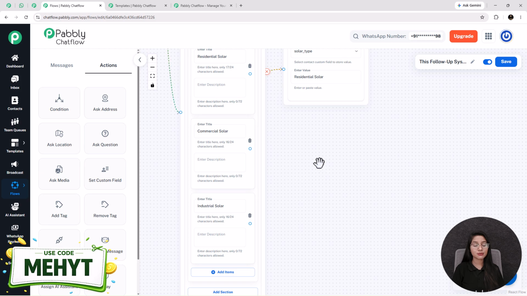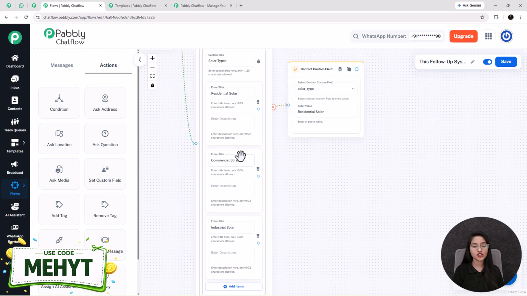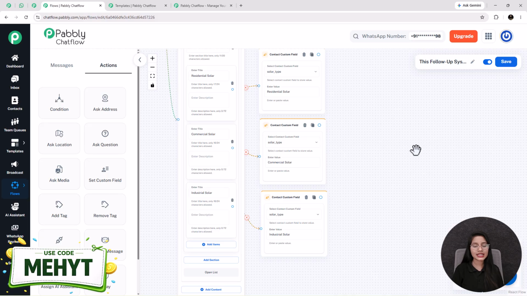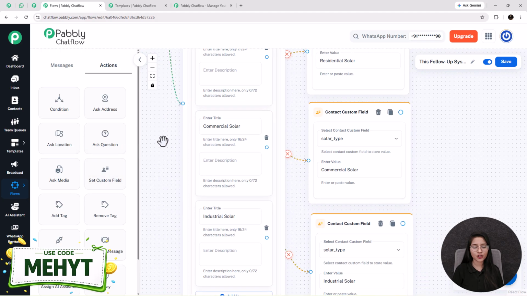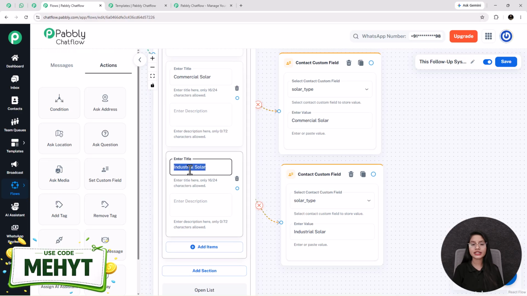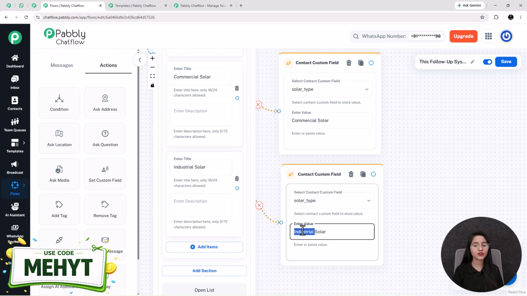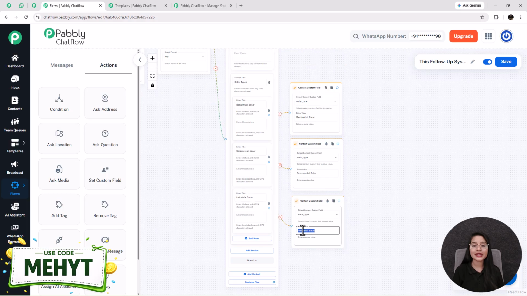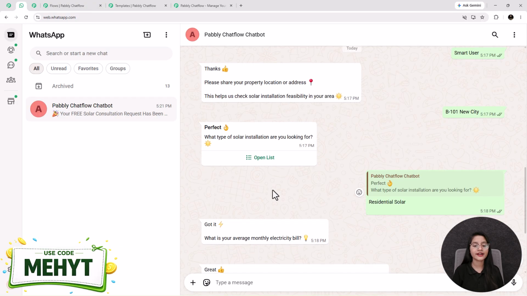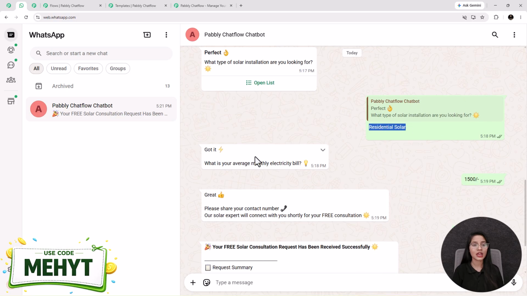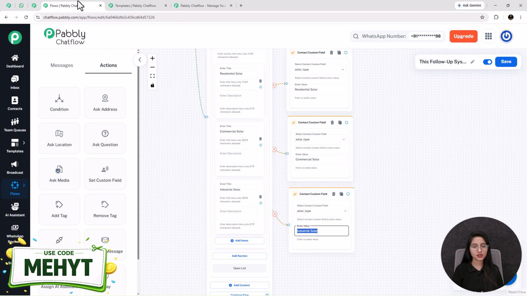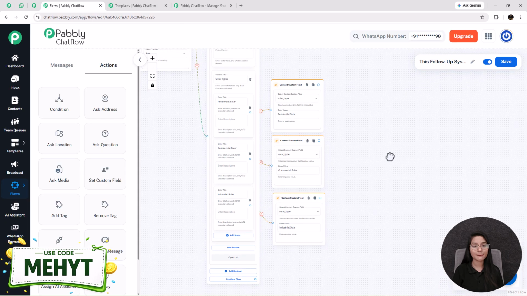Now I am going to set up 2 more contact custom fields, one for each of them. Here I have added, as you can see, the same contact custom field in each of these, but only change the value based on the input that I have entered in this enter title box. You also have to make sure that the input you have entered in the enter title box is the same as what you write in the enter value box. At the end, this will help your bot provide a customized message to your users based on their selected choice.